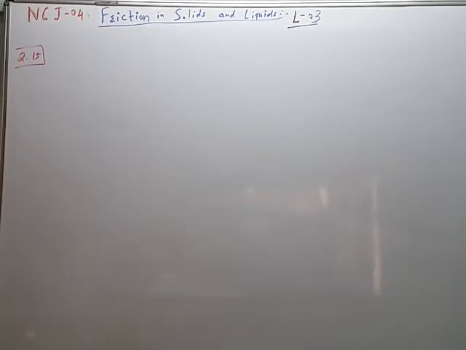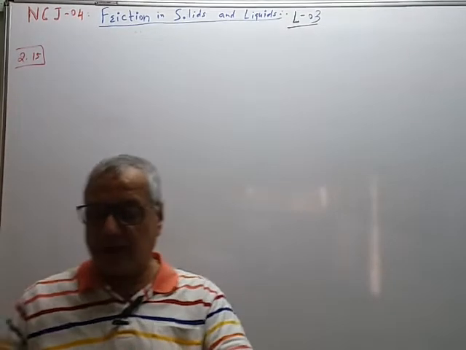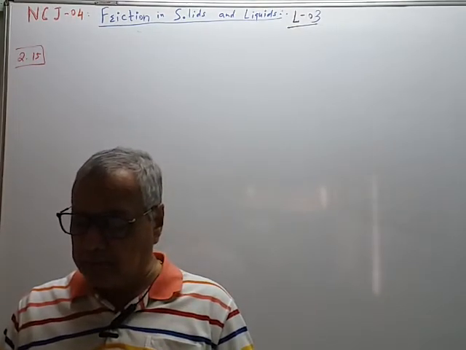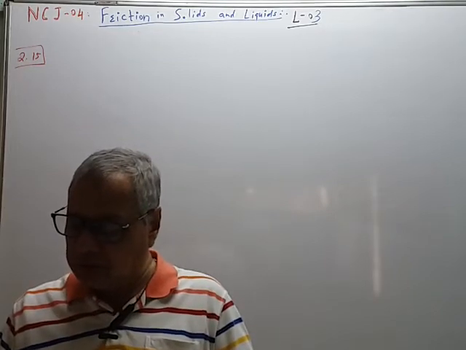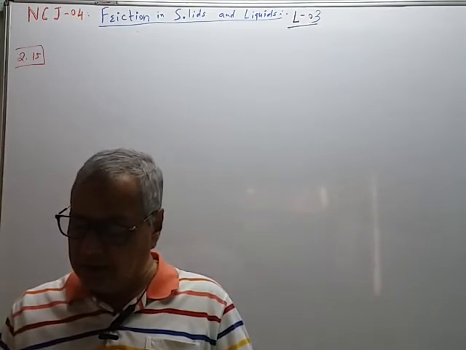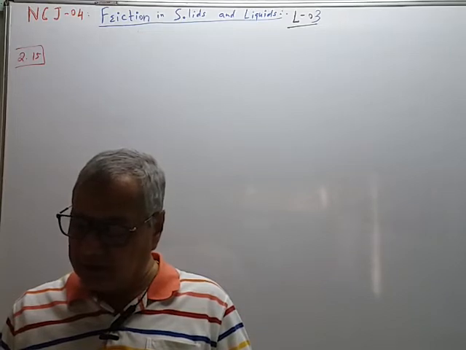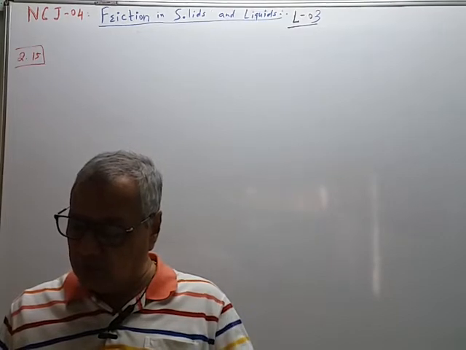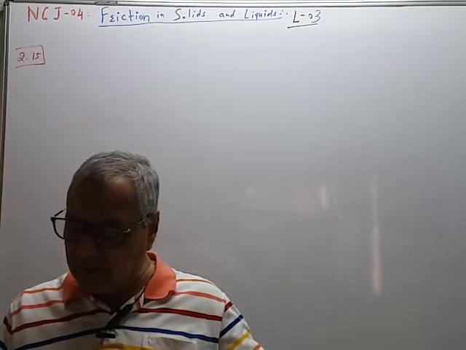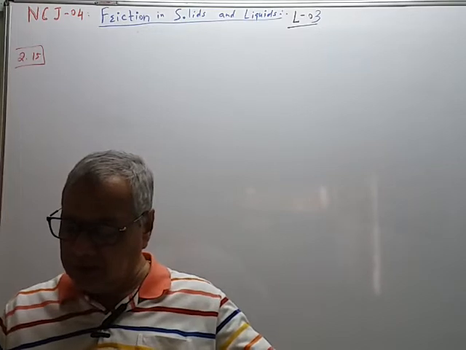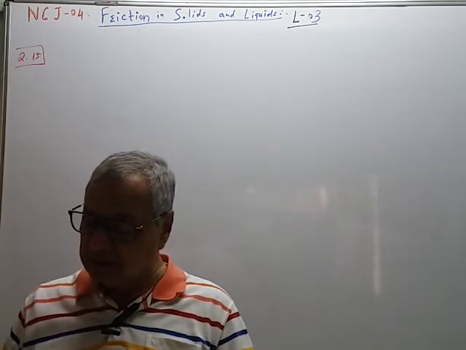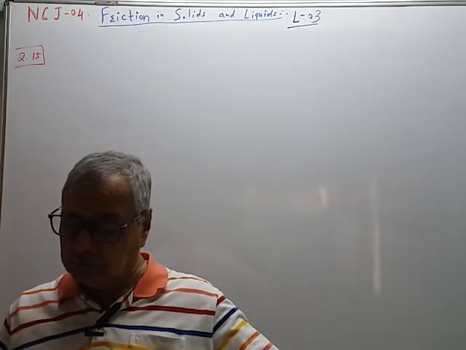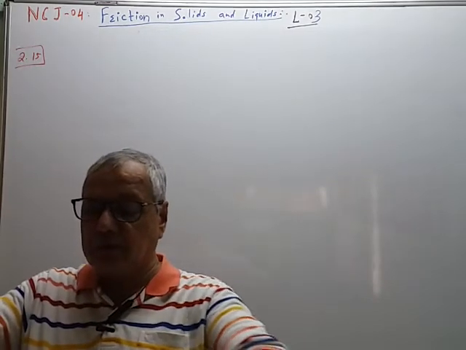Next, question number 15. We will use the free body diagram here also. A trolley of mass capital M is attached to a block of mass small m by a string passing over a frictionless pulley as shown in the figure. The coefficient of friction between the trolley and the surface of the table is mu. What is the acceleration of the trolley and the block when they are released? So you have to find the acceleration produced in the body.